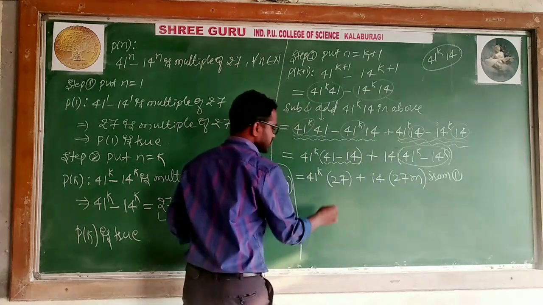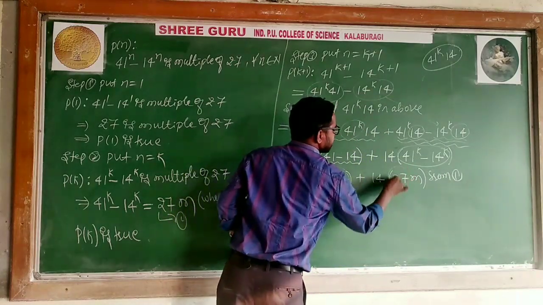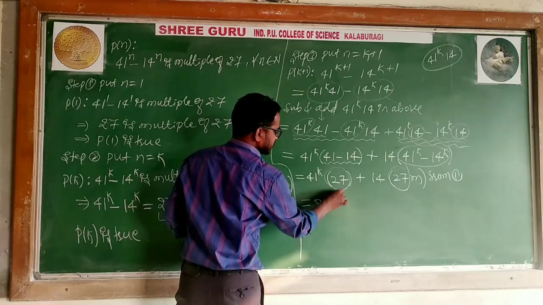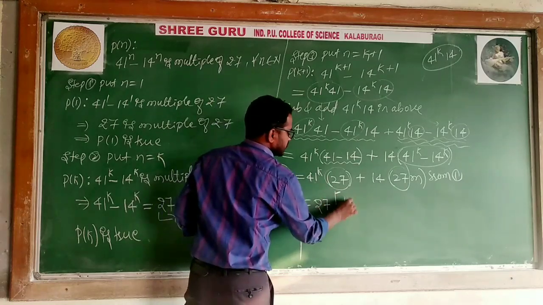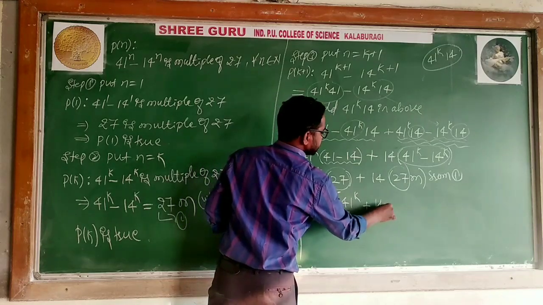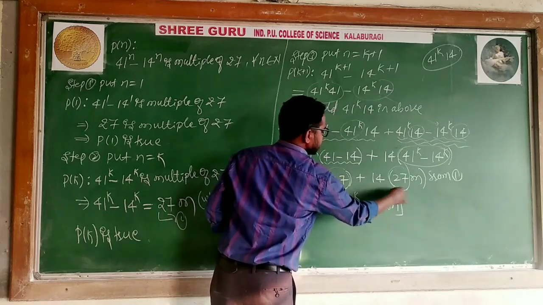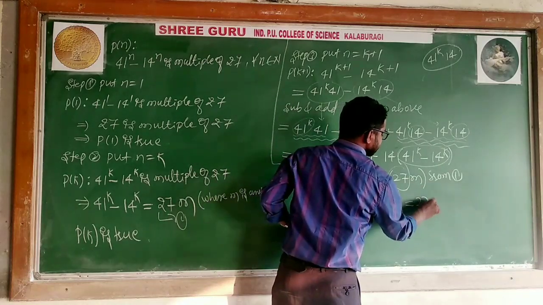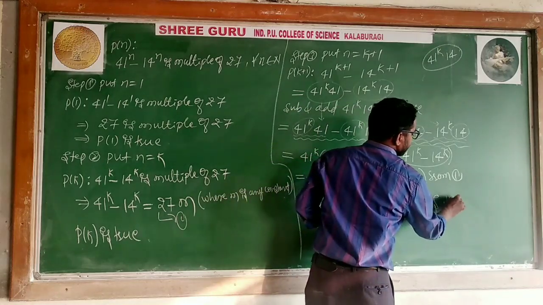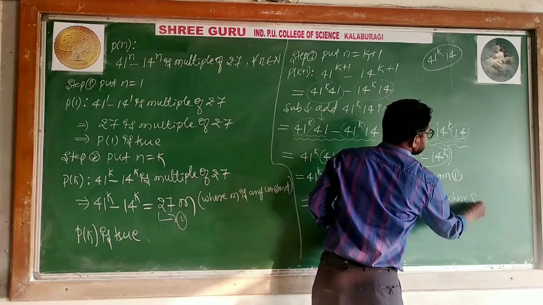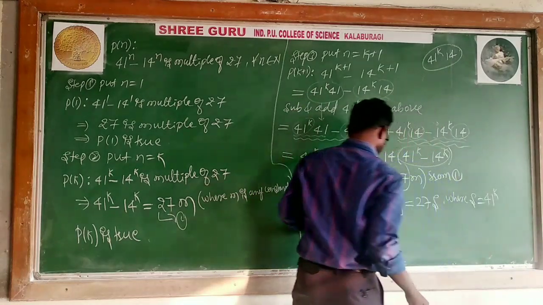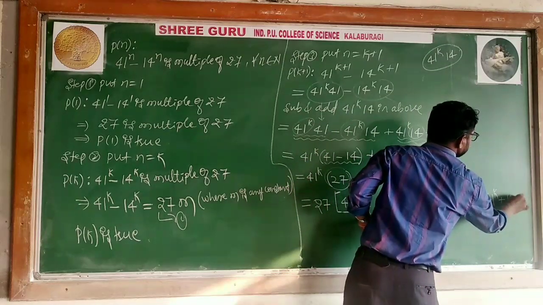What is common here? 27. For this reason I am doing all this. 27 is common. What happened? 41 to the power k plus 14 into m. Then I can say it is 27 into this whole thing, considered as S, where S is equal to 41 to the power k plus 14 m.